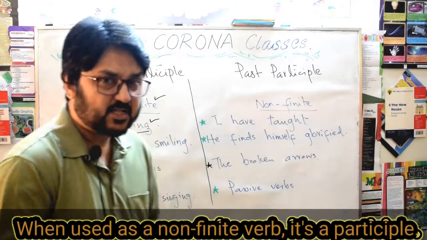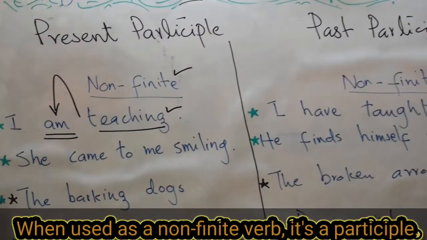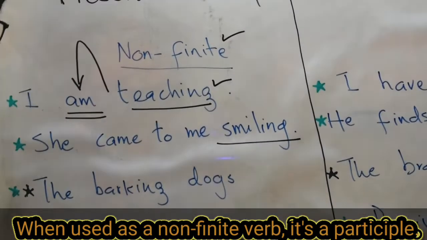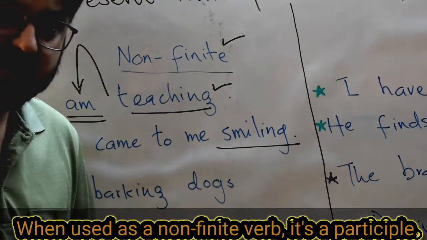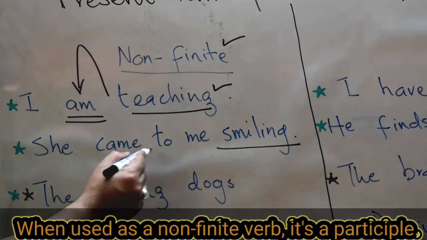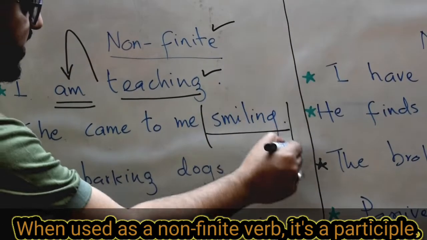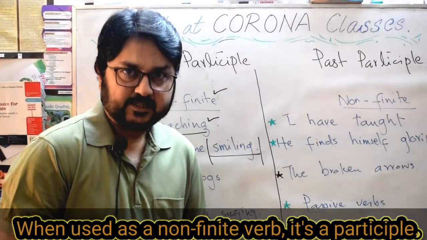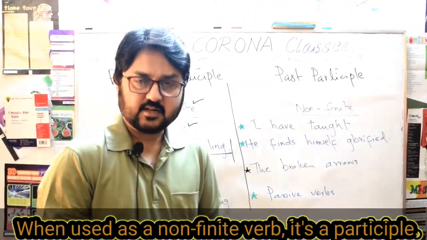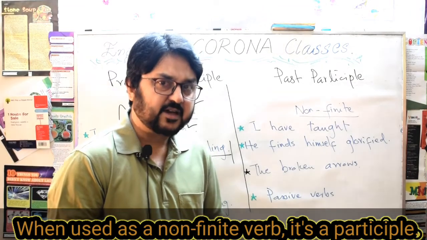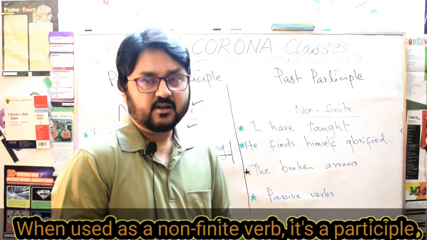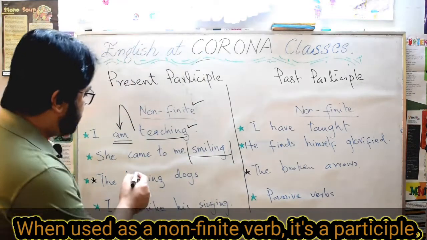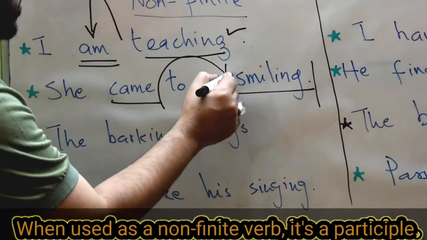Okay, come to the next use of the present participle. Now present participle can be used only as a participle, as a non-finite verb, the way it has been used in this sentence. She came to me smiling. She came to me in what state? What was her state, or what was the other act that she was doing besides coming to me? Okay, she came to me. What was her state? She was smiling.